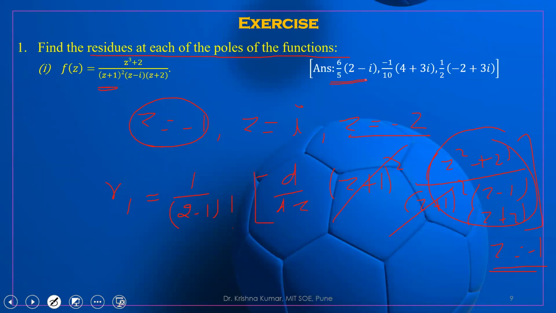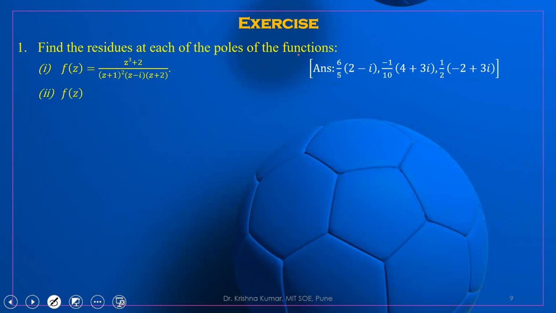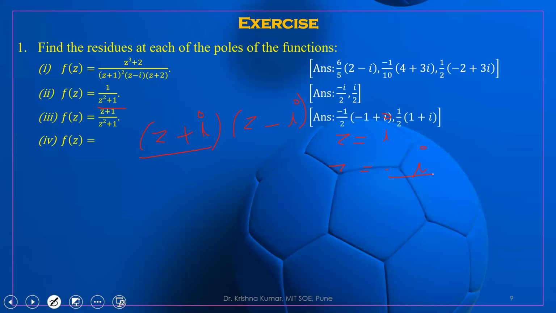Similarly, if we come to the second example, it is a similar question. So z plus 1 whole square means, what? We can write z plus i and z minus i. So we can find the residue at z equal to i and z equal to minus i. So we are able to calculate with the help of the given formula. In this manner, we can also calculate the residue of these functions.